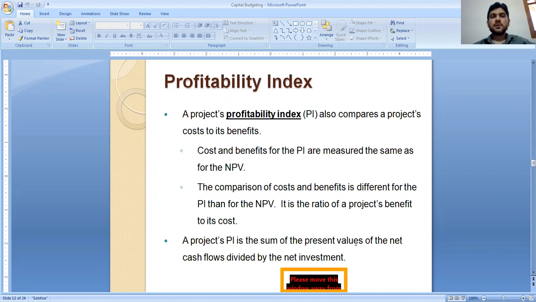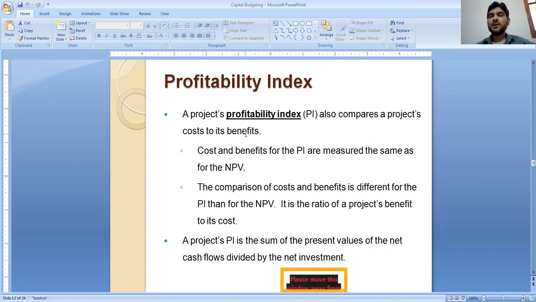The next technique is the profitability index, that is the PI. A project's profitability index also compares a project's cost to its benefit. Here we have to follow the same procedure as under NPV.